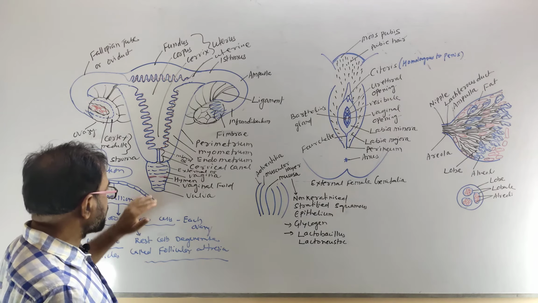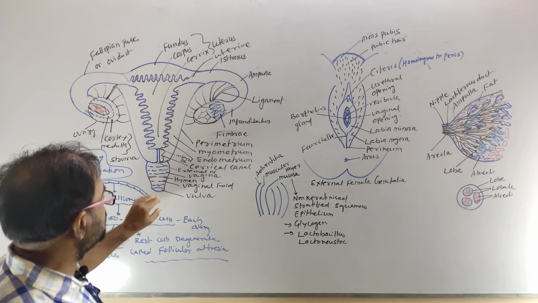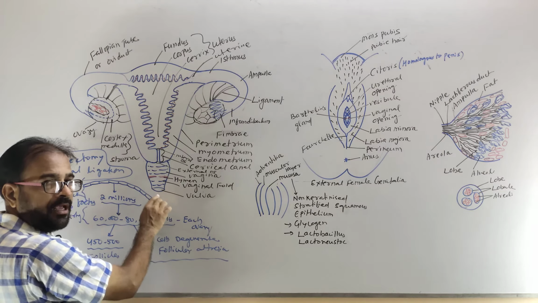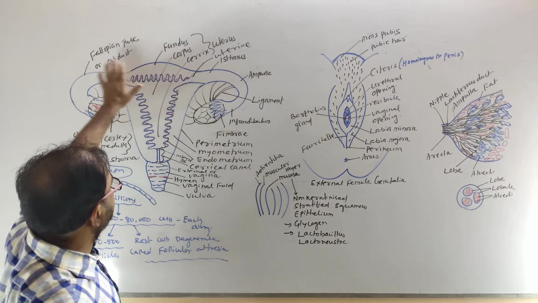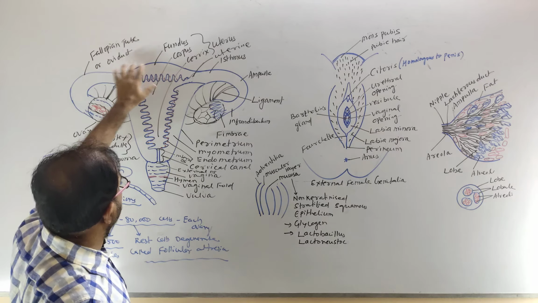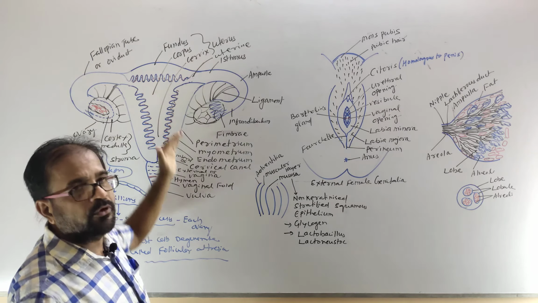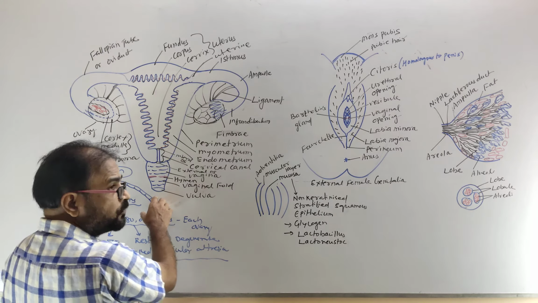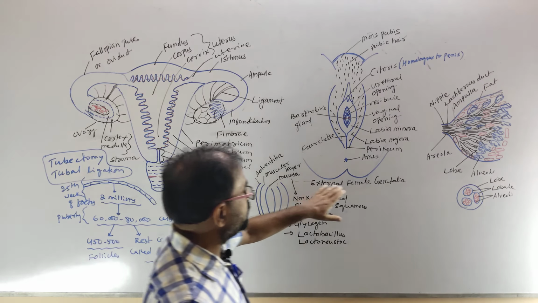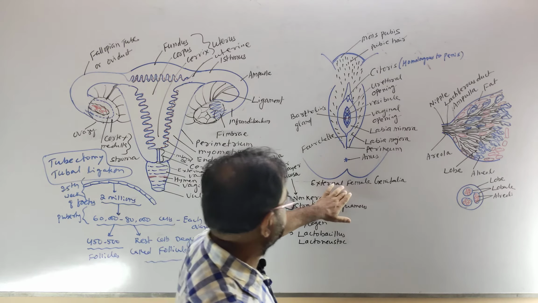The next part is the vulva, the external female genital organ. The rest of the female reproductive system, that is the ovary, fallopian tube, uterus and vagina, are all found inside the abdominal cavity. Only the visible part of the female genital organ is the vulva. It is the external female genitalia.